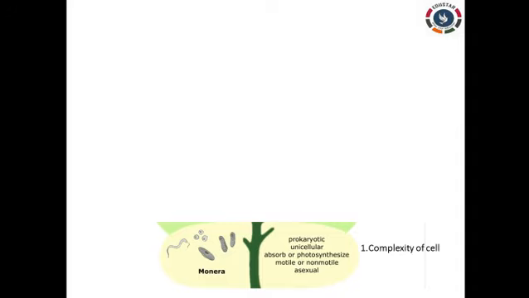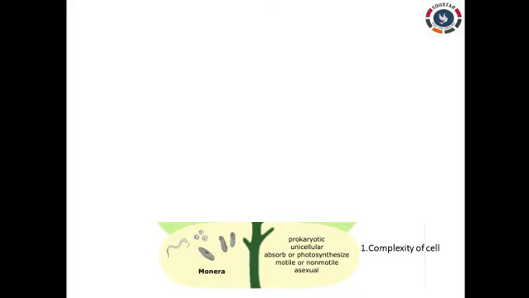So in the year 1969 Whittaker proposed the five kingdom classification. He classified the organisms based upon five properties. Let us see one by one. The first one is complexity of the cell. On the basis of their nucleus and other characteristics, there are two divisions: one is said to be prokaryote and another one is eukaryote. In Monera we have prokaryotic organisms. So that is based upon the cell structure.